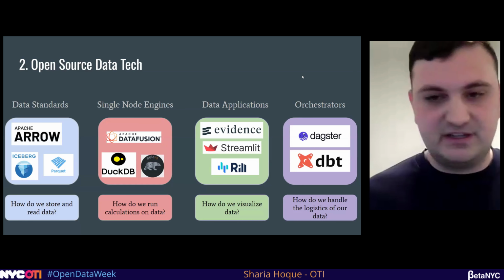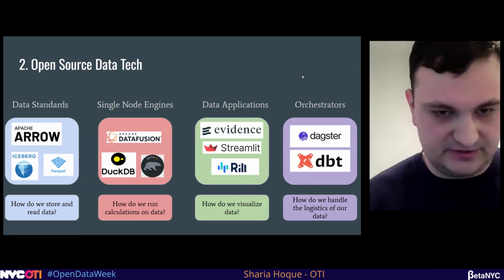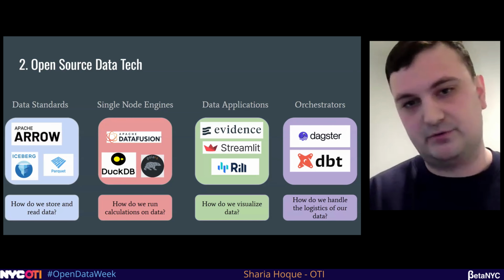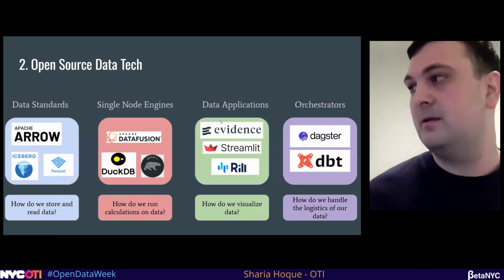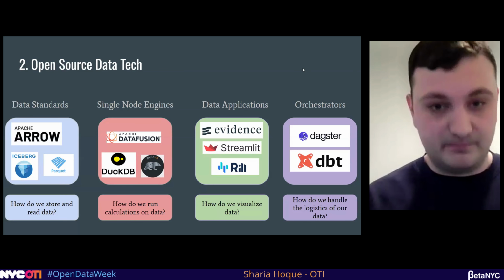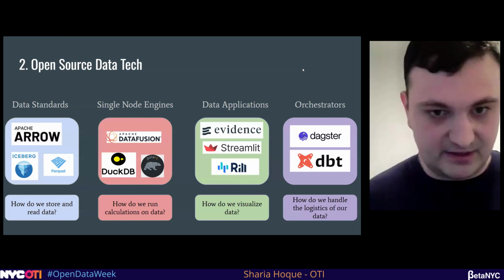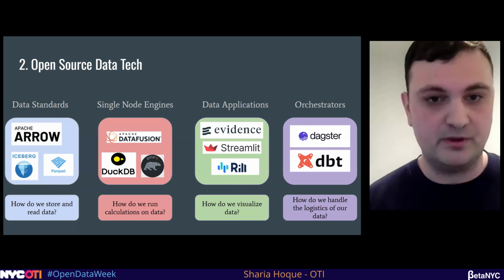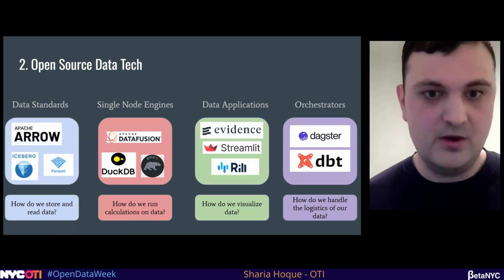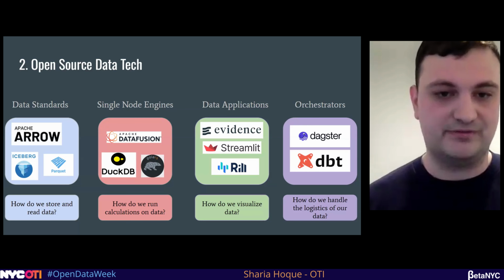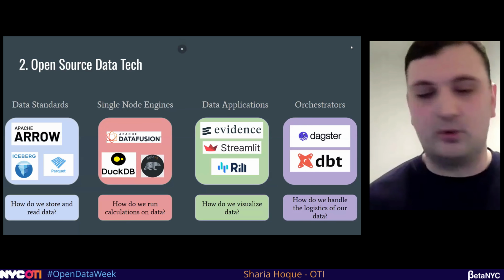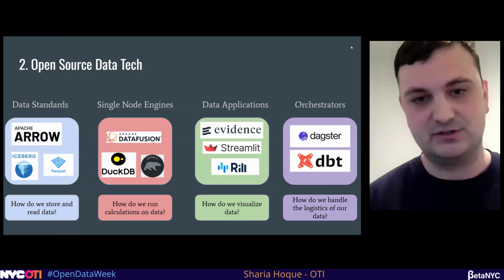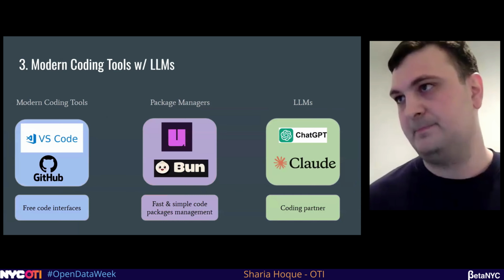These single node engines, think of them like super Excel engines. You can just import them. You don't have to set up any infrastructure, and you can crunch millions of rows of data, which I'll show you in a second. These data applications, instead of Power BI where you're clicking stuff and using that to visualize, modern tools allow you to use code to define your BI, which makes version control a lot easier, and it's faster to build. And then lastly, in order to orchestrate all these tools together, you have tools like Dagster and dbt, which make it easier to use, which I'll show you in a sec.